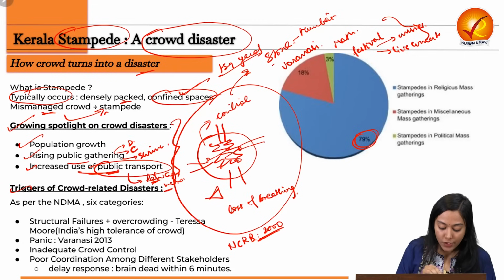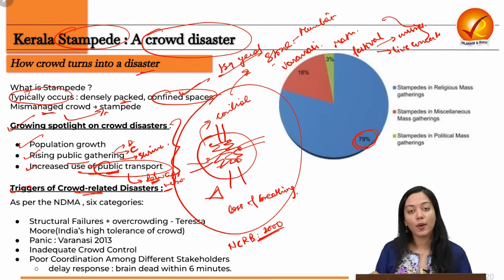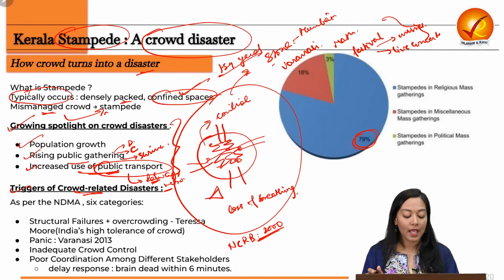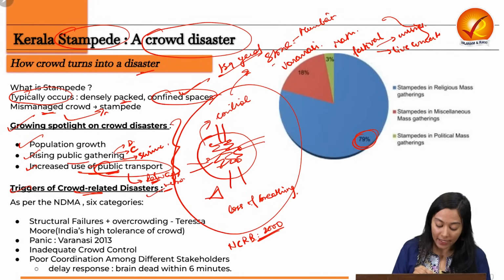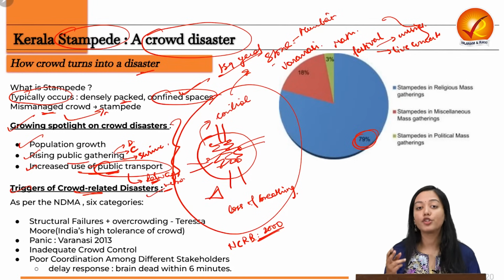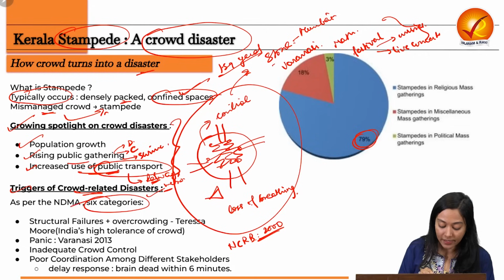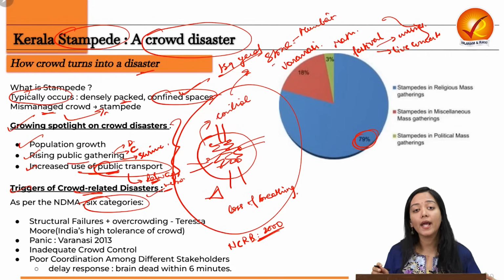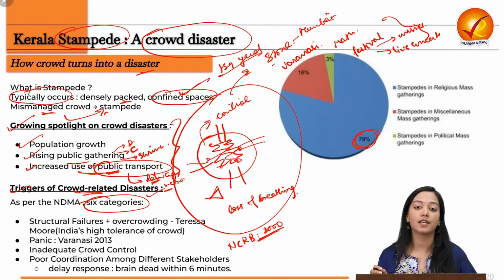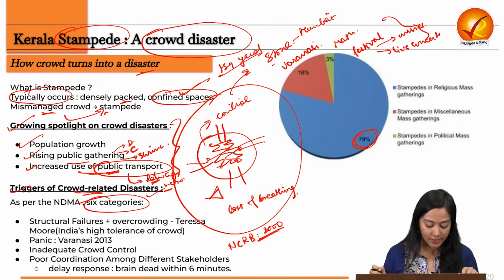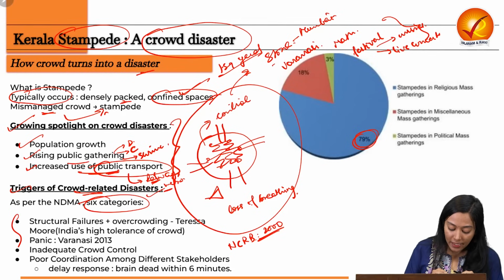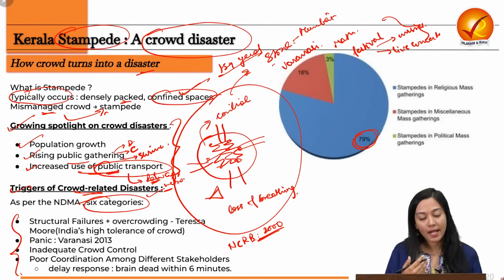Now, what are the triggers of crowd-related disasters? NDMA has come to the rescue, and it has not only established guidelines for crowd-related disasters but also established 6 categories showing why stampedes or crowd disasters take place in the first instance. So there are some of the following causes that I have enlisted.